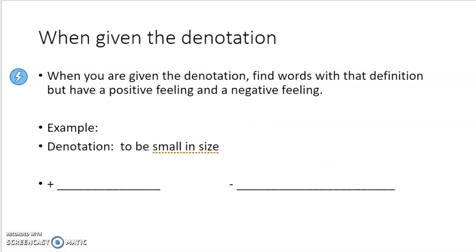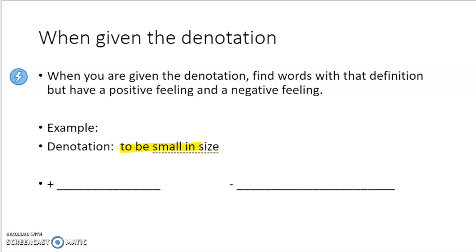Then you need to figure out how, when given the denotation, to create words that are positive or negative. So when you're given a denotation, you need to find words that have that definition. So you don't want to give examples. You want words that have that definition that are positive or negative feeling.